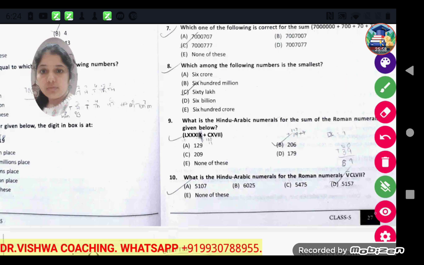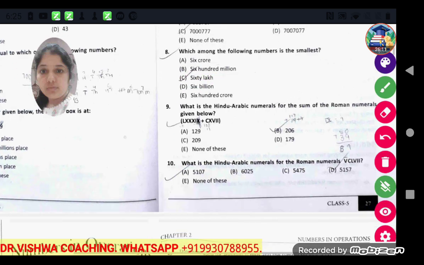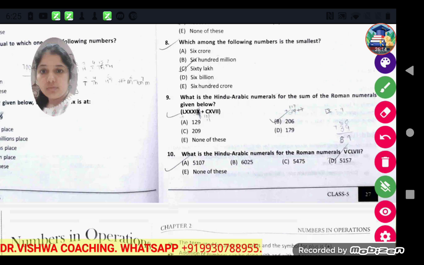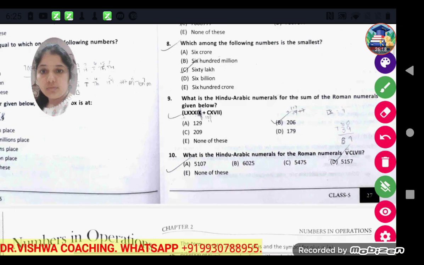Now the next one: which among the following numbers is the smallest? 6 crore, 600 million, 60 lakhs, 6 billion or 600 crore. So the smallest one is 60 lakhs. Now, what is the Hindu Arabic numeral for the sum of the Roman numerals given below? One Roman numeral is given here and we have to find the sum of that number.